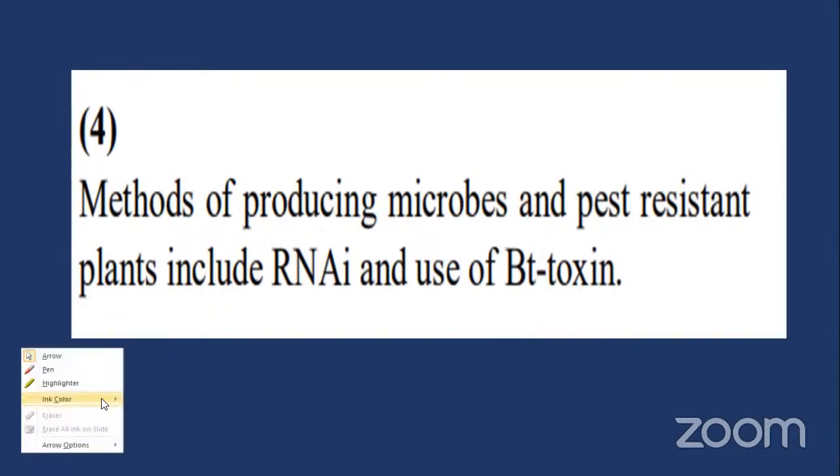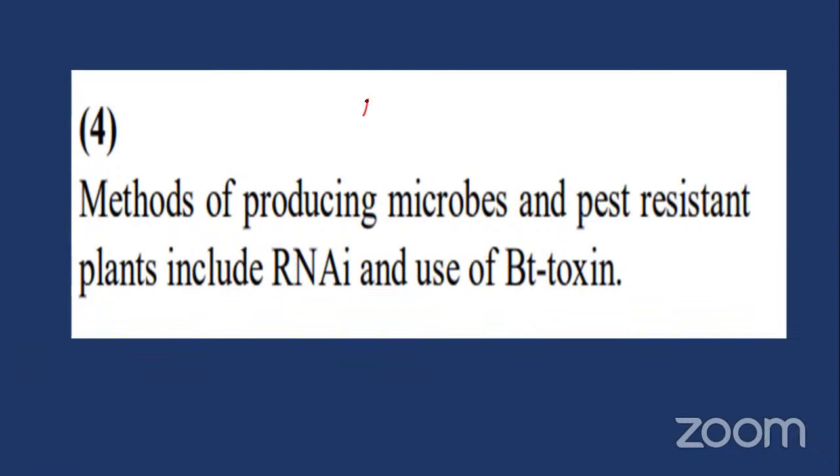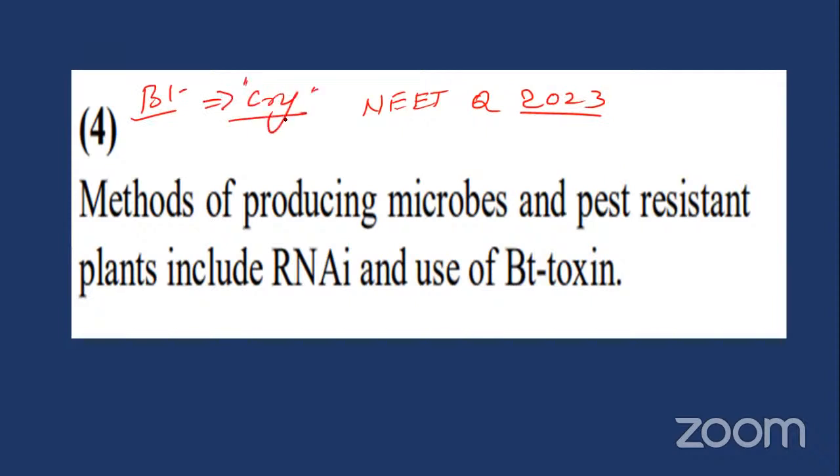This is also a very, very important NEET question in this year, NEET 2023, particularly Bt cotton, Bacillus thuringiensis. The Cry gene is very, very important. Cry gene, don't forget, my dear. Sometimes they may ask the question: the Cry gene is present in where, you know? Bacillus thuringiensis. Bacillus.